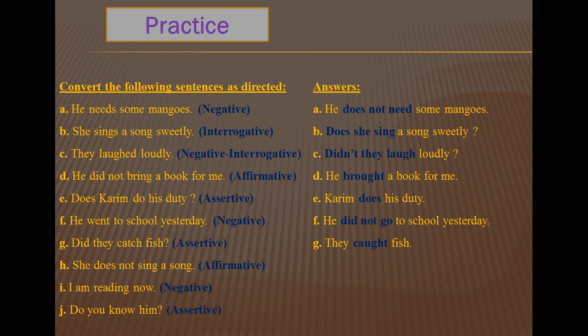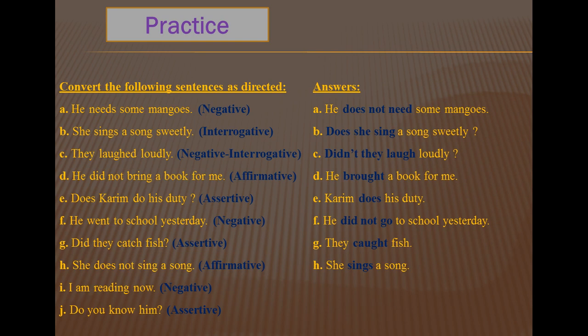In number H, it is asked to do an affirmative. That means yes. It will be she sings a song, because in the question there was does. Does is used with the third person singular number, so here I use s with the verb sing. So she sings a song. In number I, I am reading now, negative form.